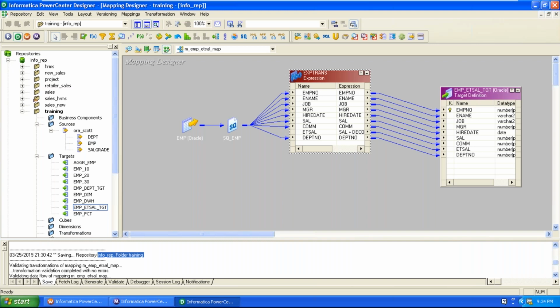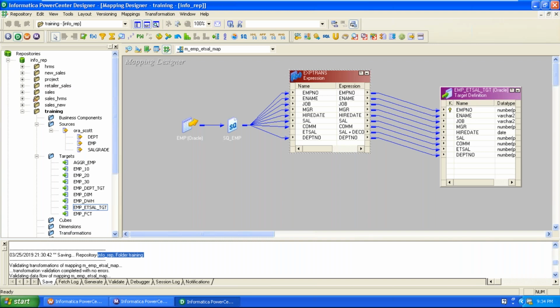So now we can discuss how, in the expression transformation, data is processed on a row-by-row basis at a very detailed level. That means very detailed data is loaded to the target. Detailed data is not suitable for analysis. That's why we go for summarized data, which means we need to aggregate the data.